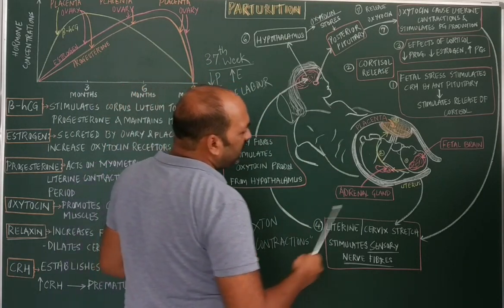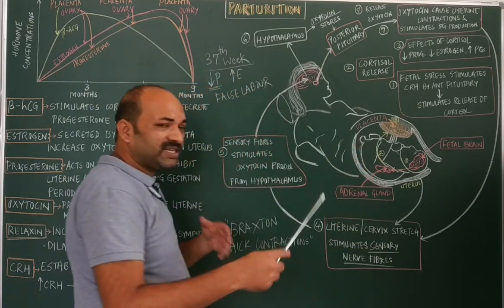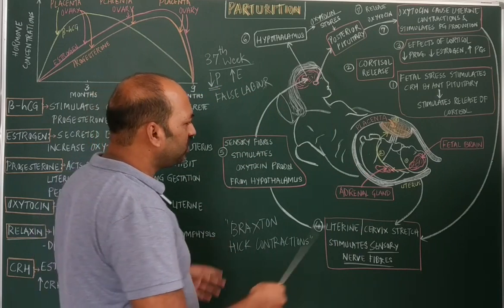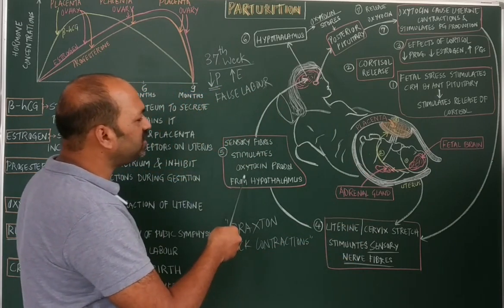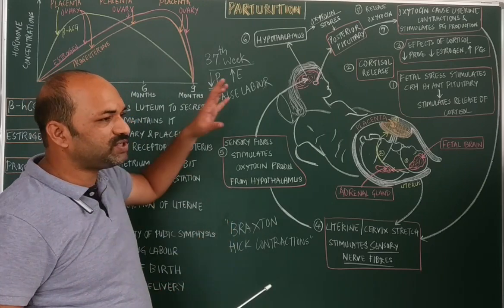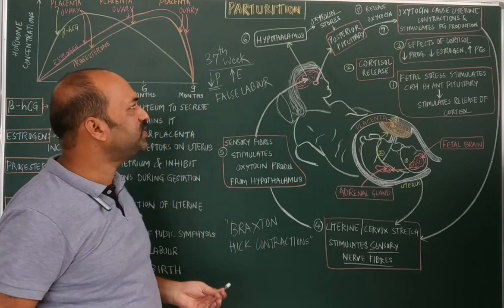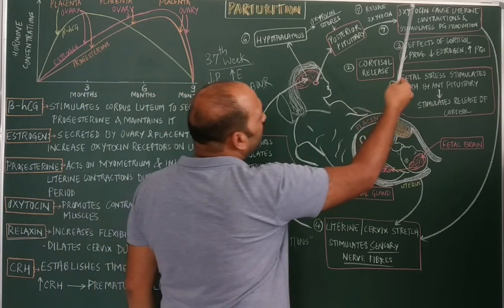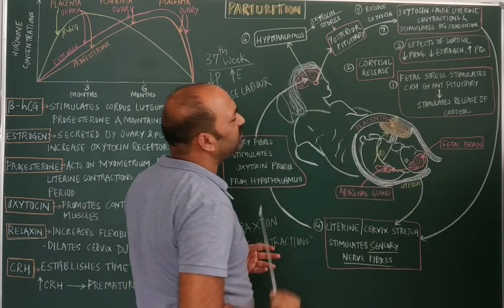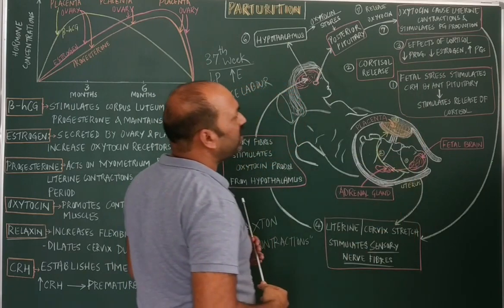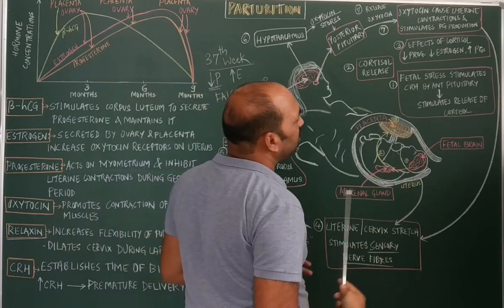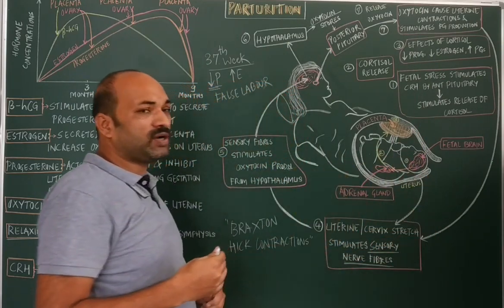Thereafter, as the contraction of the uterus increases, the signals from the uterine region again stimulate the hypothalamus to secrete more and more oxytocin, and when more oxytocin is released, this again brings about the uterine contraction and again stimulates the prostaglandin production.